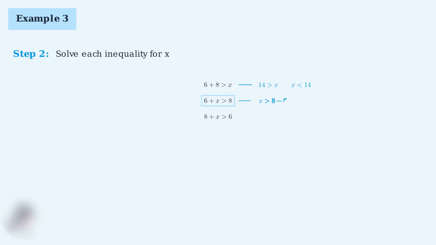From the second inequality, 6 plus x is greater than 8. Subtracting 6 from both sides gives us x is greater than 2. From the third inequality, 8 plus x is greater than 6. Subtracting 8 from both sides gives us x is greater than negative 2.